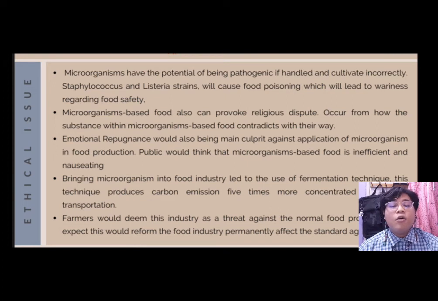Third, people also have their own perspective. There is the potential for disgust when bringing microorganisms into food production, as the product might taste horrible or the whole process is inefficient. Fermentation is one of the techniques within the area of food production. This technique produces 5 times more concentrated carbon emission than transportation can do. There are also multiple cases of death related to concentrated carbon exposure within wine fermentation factories. The farming community also feels threatened as the production of food using microorganisms could lead to reformation of the food industry, which will affect standard agriculture and the basic staple foods.